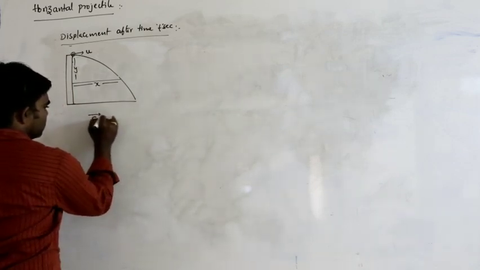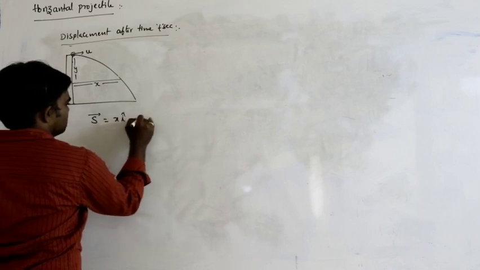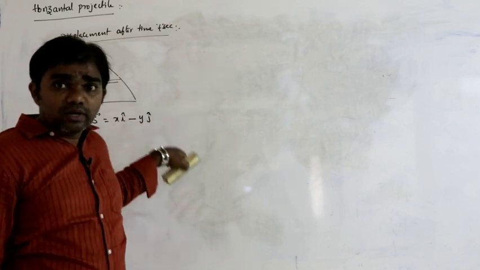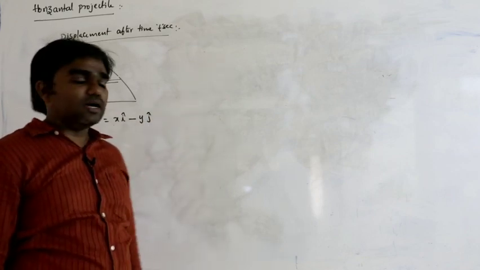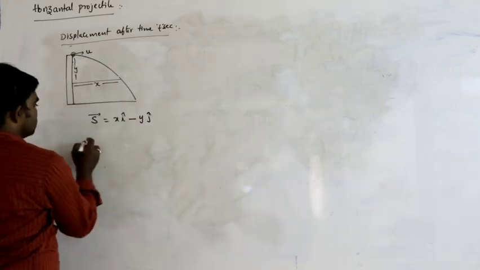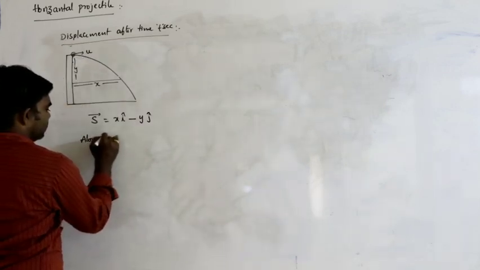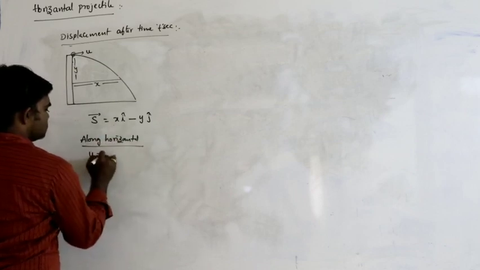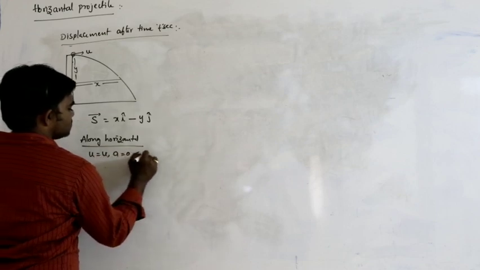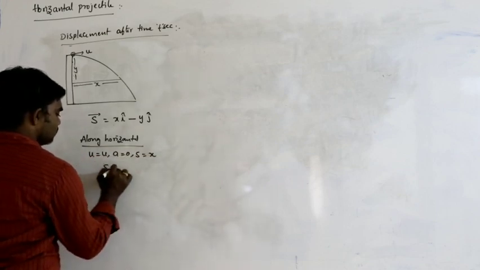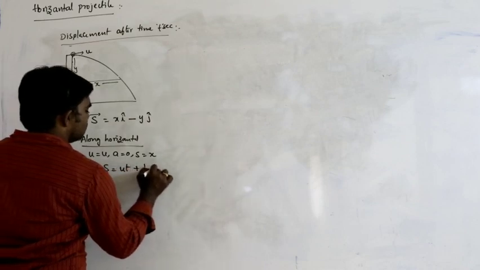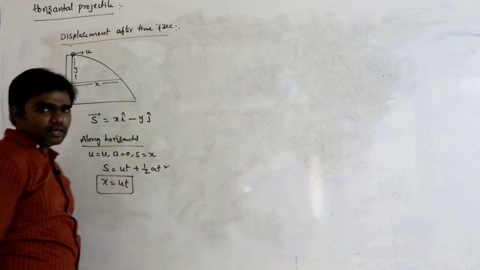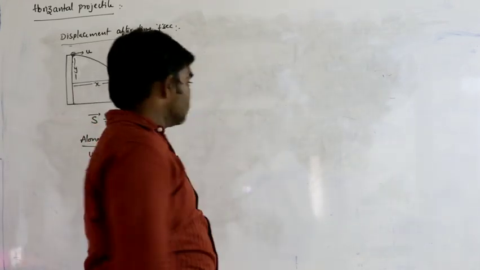I am writing s bar is equal to xi minus yj. Here I am directly writing minus y, because vertically downwards is considered as the negative y axis. Along the horizontal direction, we already derived this. Along horizontal, initial velocity is u, acceleration is 0, distance is x. From the equation s is equal to ut plus half a t square, x is equal to ut plus half into 0 into t square, acceleration 0.